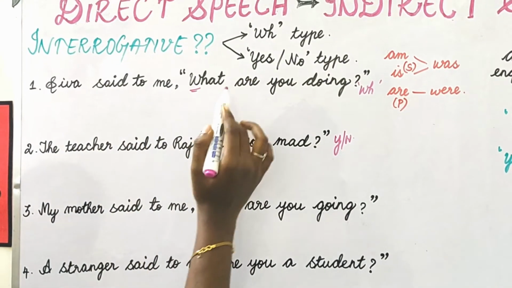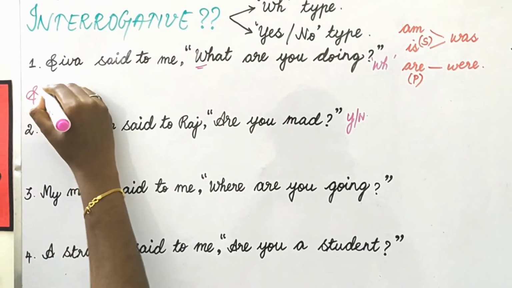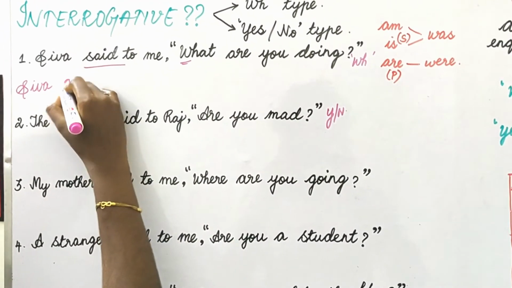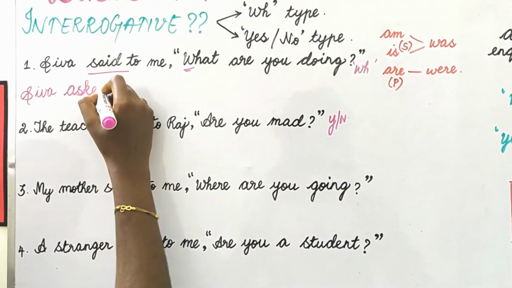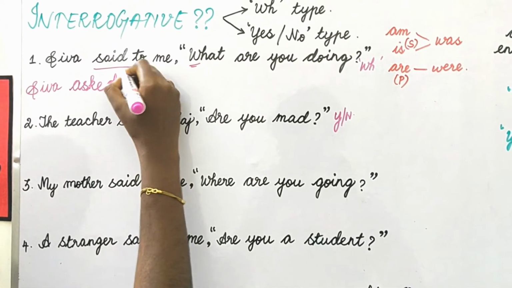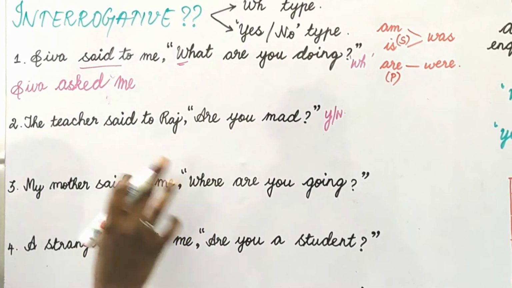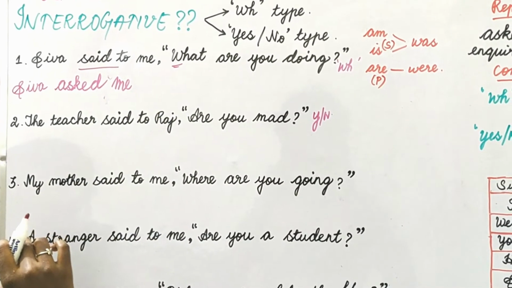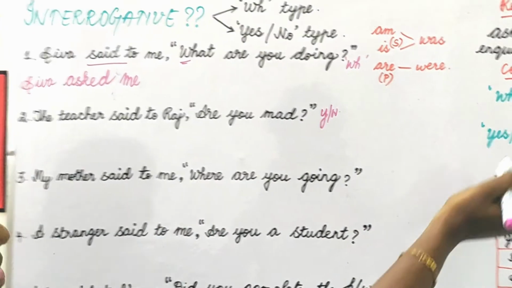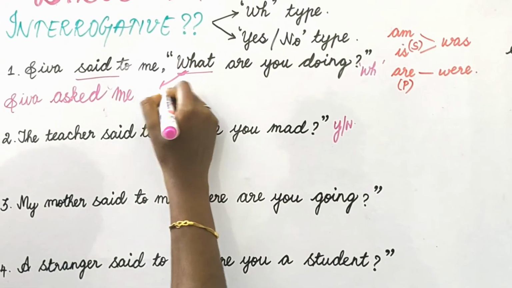Shiva said to me, "What are you doing?" Okay. So said to will be changed to what? Asked, questioned, inquired, anything. So I am just having asked here. Shiva asked me. Don't ever add to after this, this is wrong. Okay, Shiva asked to me is wrong. Shiva asked me. So what type of sentence is this? WH. So what is the conjunction for it? Same question word. What's the question word here? What? So bring that as it is.